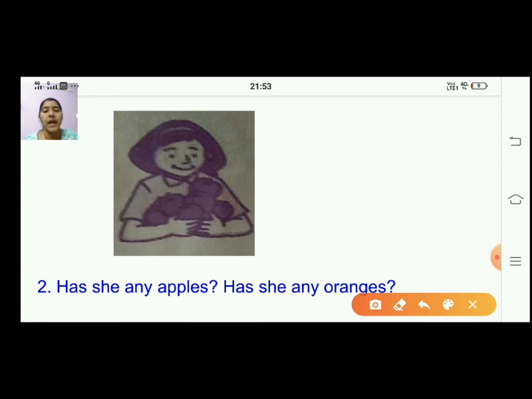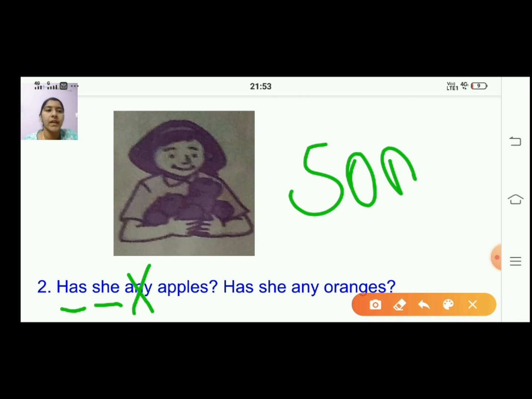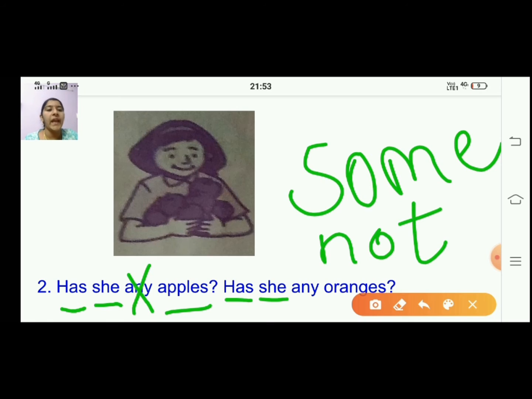Yes. So what will happen now? First you will write she has. You have to remove this any and write some. Right. Some apples. So she has some apples. But what will you write? She is not having. So she has not any oranges. Shall we check?